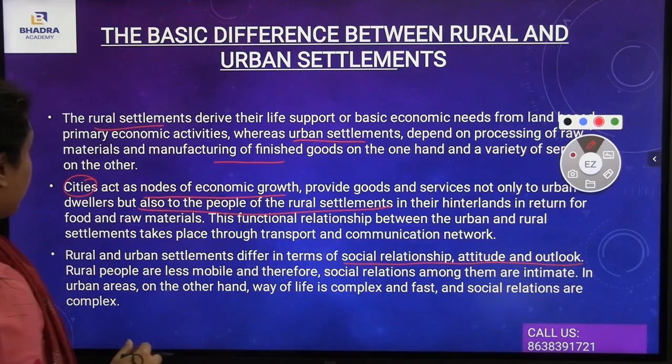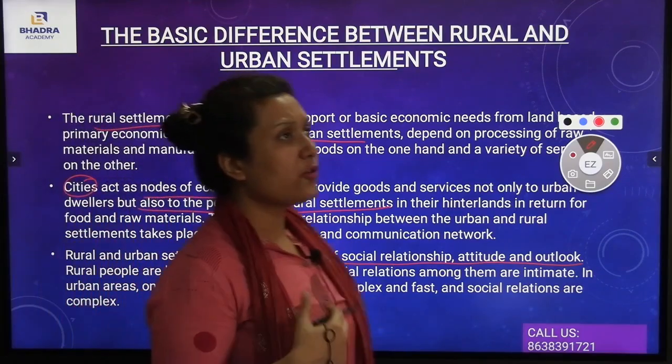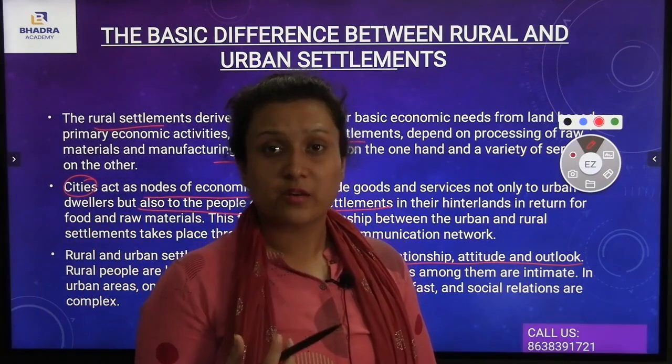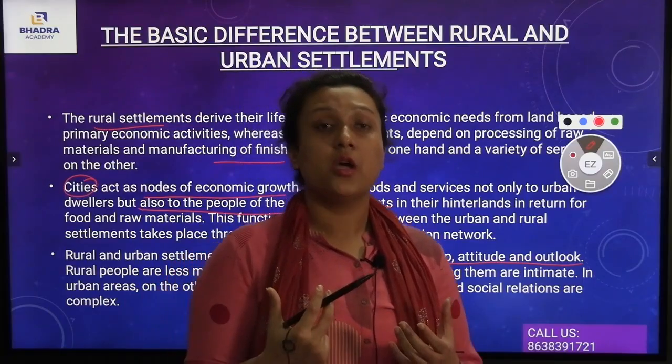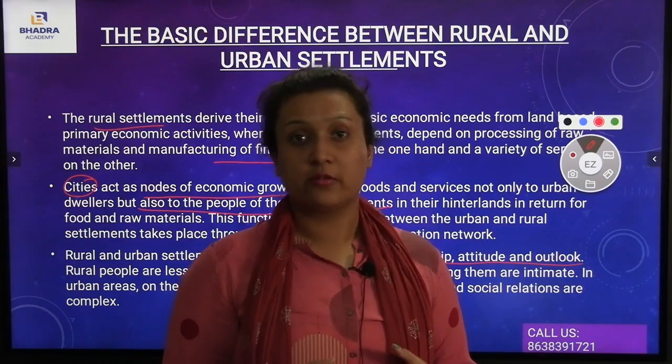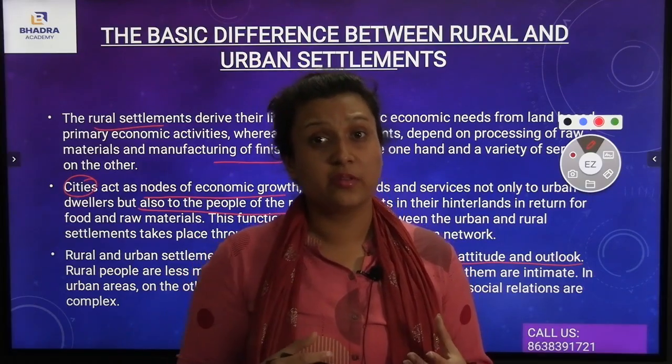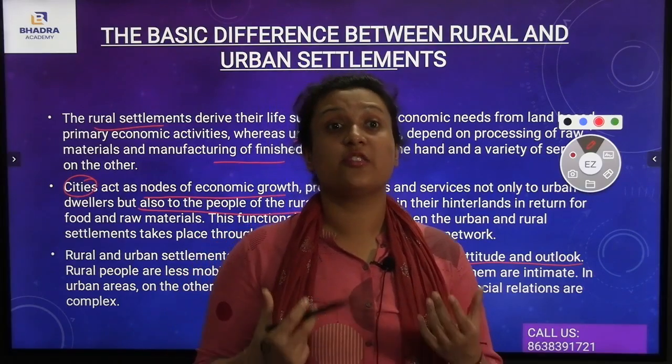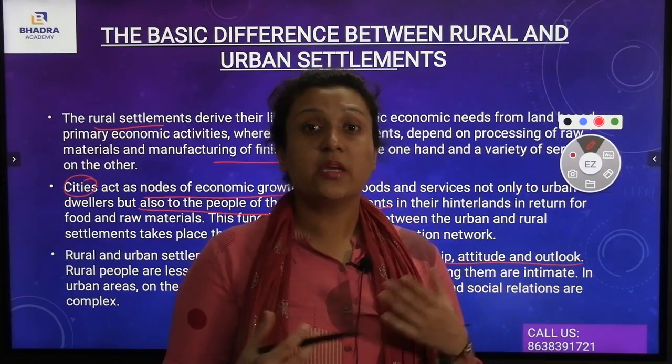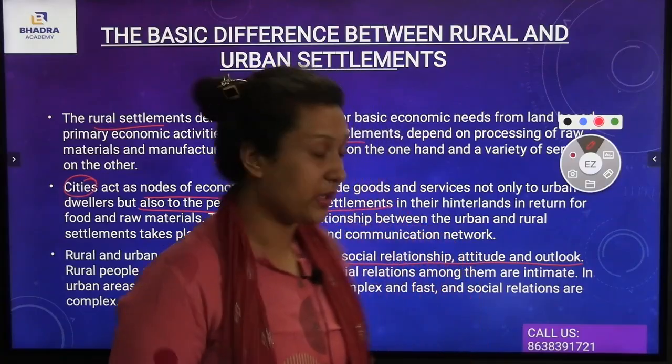Rural people are less advanced and less mobile, which means they don't travel from one place to another too much. But the people of the cities are much more advanced, and they are traveling people. They will be communicating and traveling from one place to another.